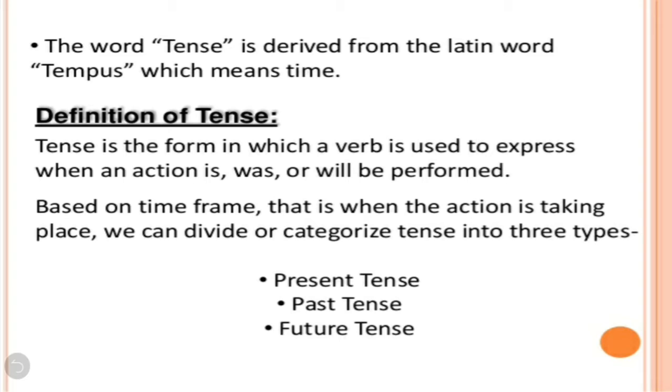Tense is the form in which a verb is used to express when an action is, was, or will be performed. Based on the time frame, that is when the action is taking place, we can categorize tense into three types: present tense, past tense, and future tense.